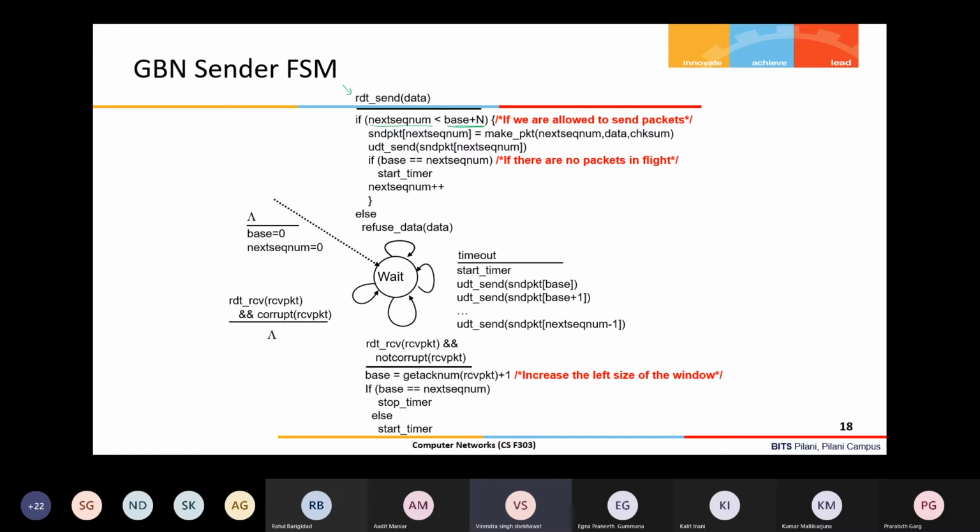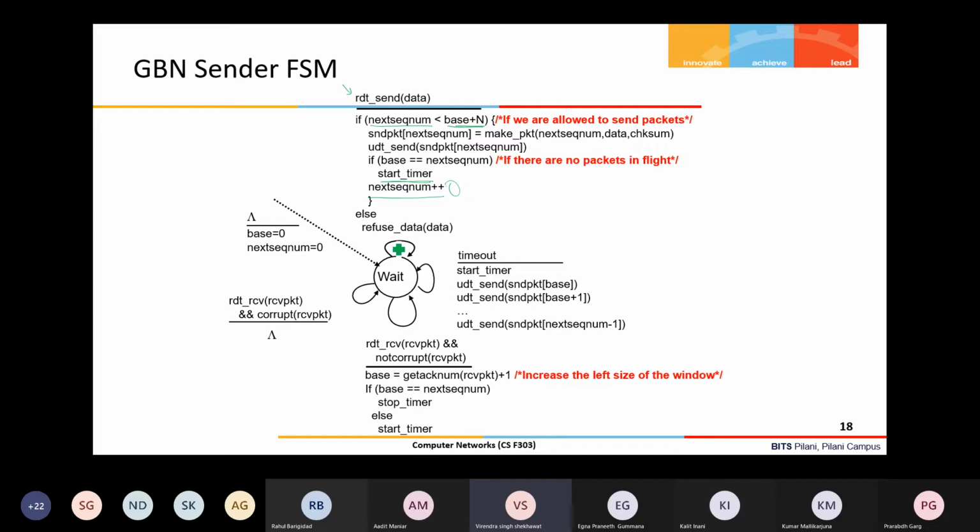Base and next sequence number coincide, so all acknowledgements have arrived, and it will start the timer. Otherwise the timer is already running for the oldest packet which was sent some time back. Then it will increment the next sequence number, so my pointer moves to the next number.